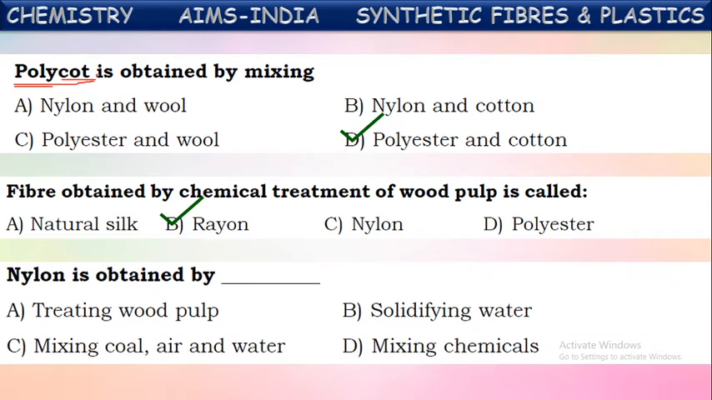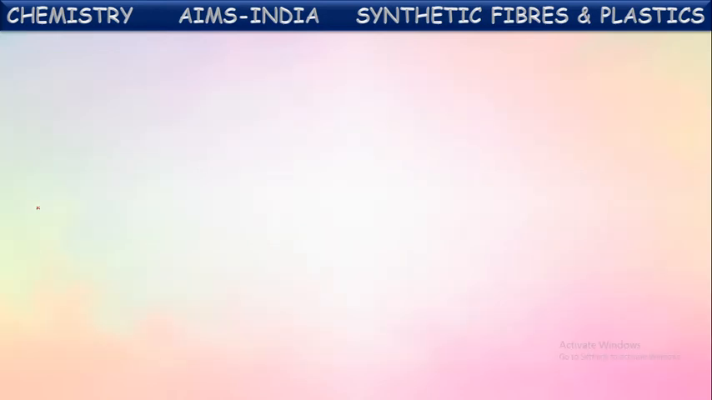Okay, next. Nylon is obtained by, yes, as it is one of the synthetic or man-made fibers, nylon is prepared from chemicals in the laboratory. The chemicals used for it are coal, air, and water. By mixing these, they prepare nylon in the laboratory. Okay, next.